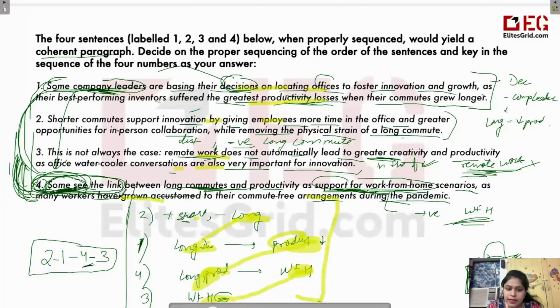सो दिस इज a coherent paragraph. Everything, every point is related to the other one. So first is related to the second, second is related to the third, and third is related to the fourth. So it's a coherent meaning. So it's a flow. There has to be a flow.